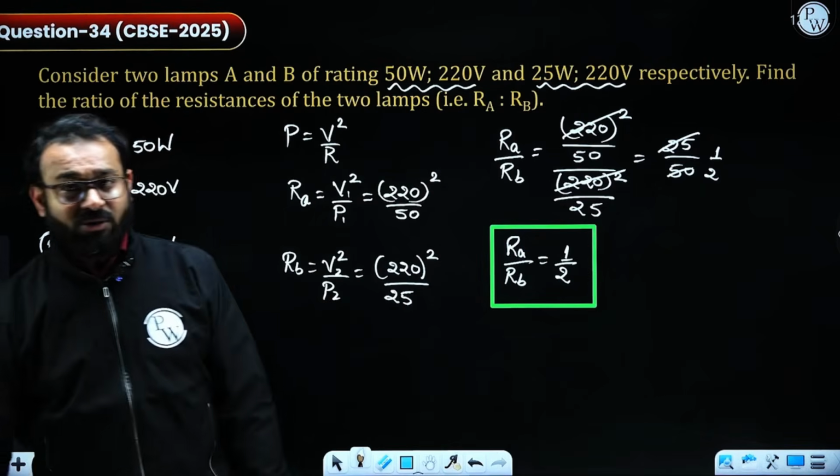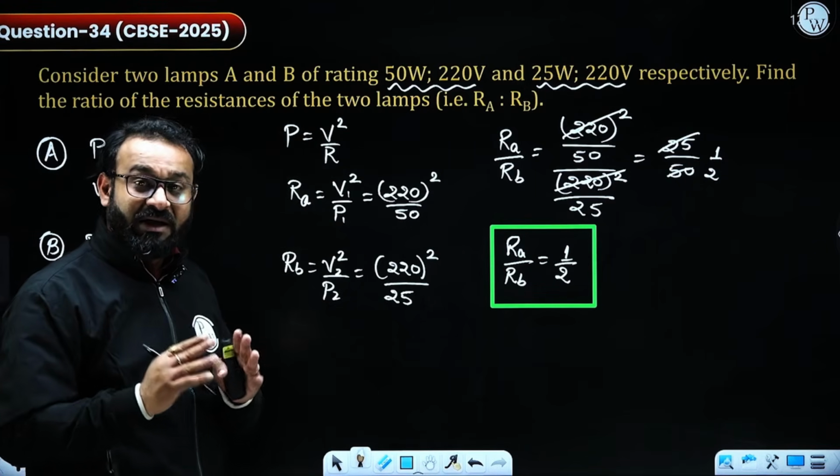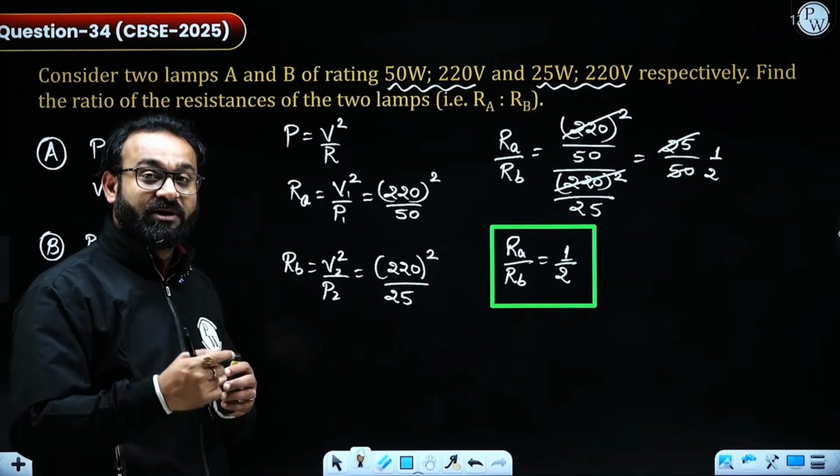So what you understood is, if they provide us the power rating, we can calculate the resistance value and then proceed with it. I hope you got it.